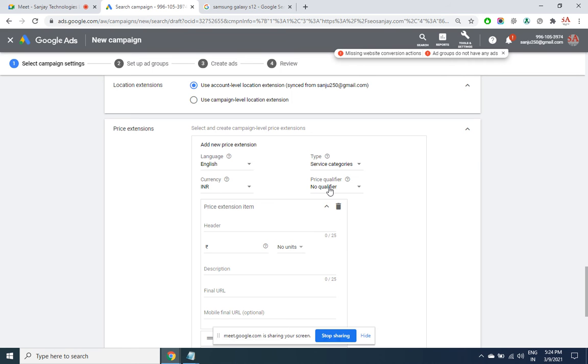So INR starting from, or up to, or average price, like that. No qualifier means exact price. No unit, it's a service. So here the description.